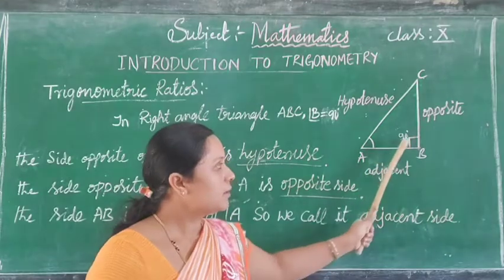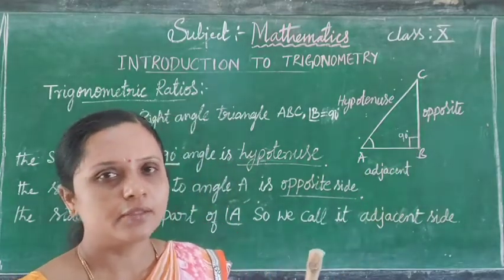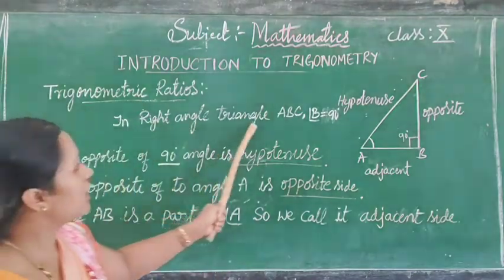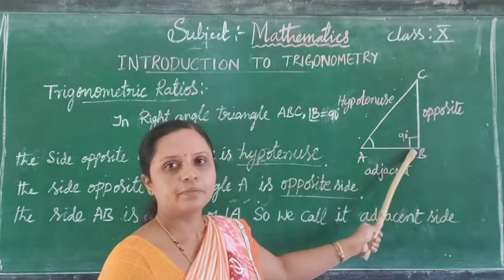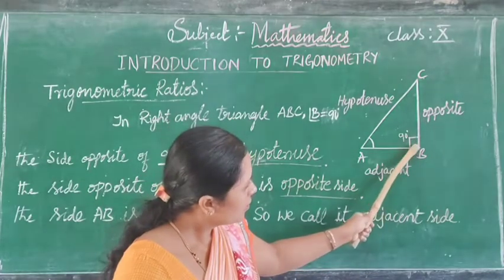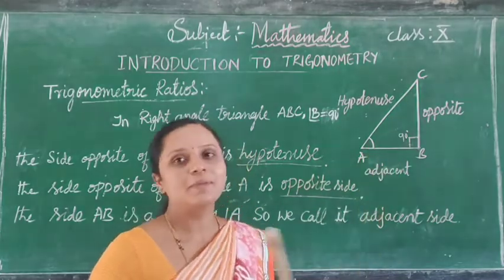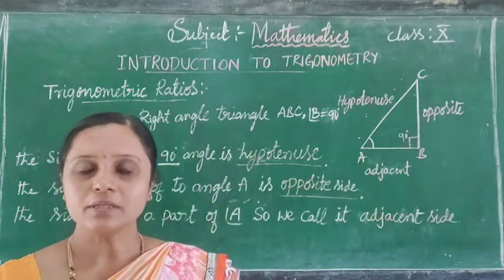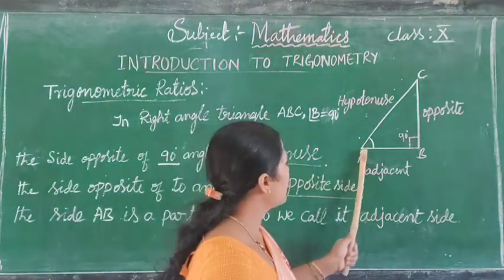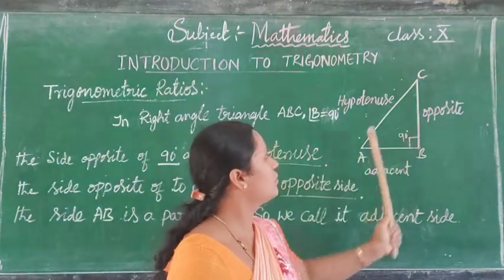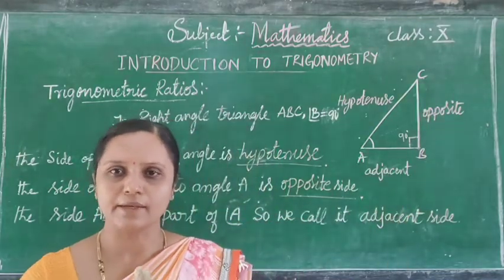In any triangle, if one angle is 90 degrees, it is called a right angle triangle. So here, in the right angle triangle ABC, angle B is 90 degrees. In a right angle triangle, the other two angles are complementary angles. What is meant by complementary angles? The sum of these two angles equals 90 degrees.